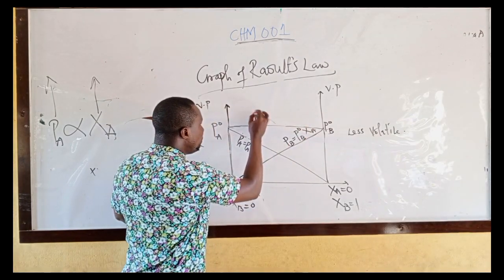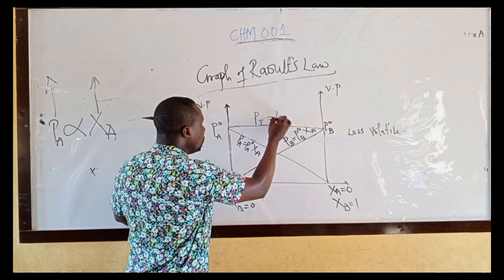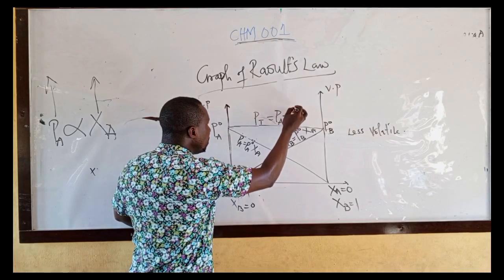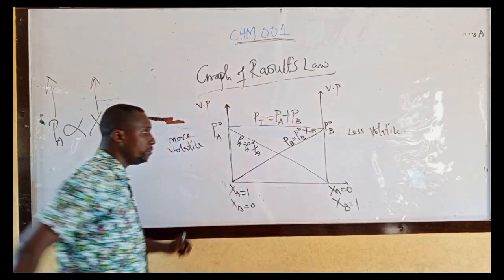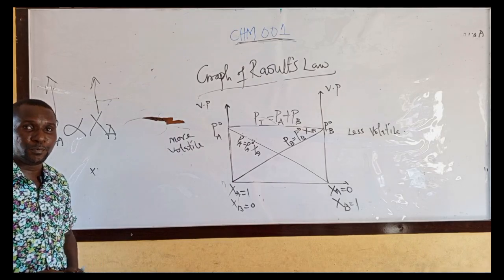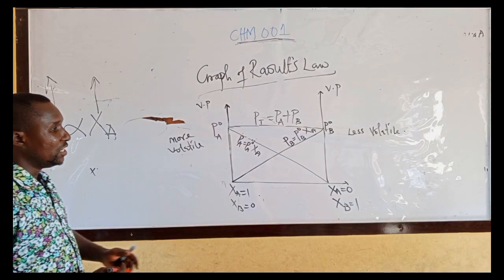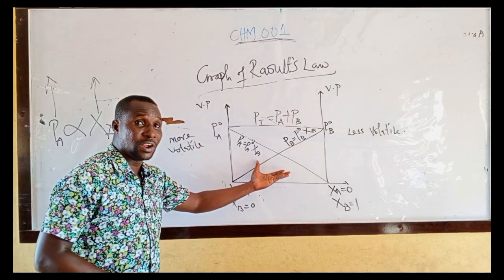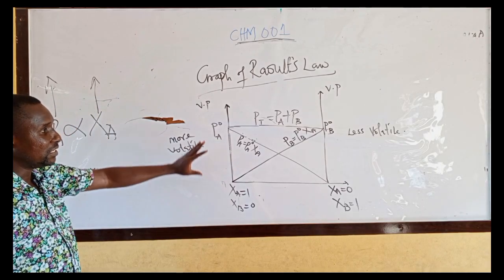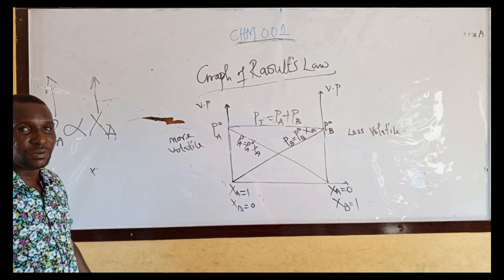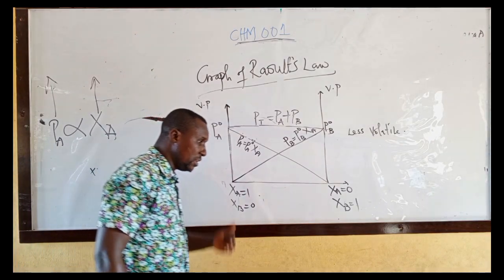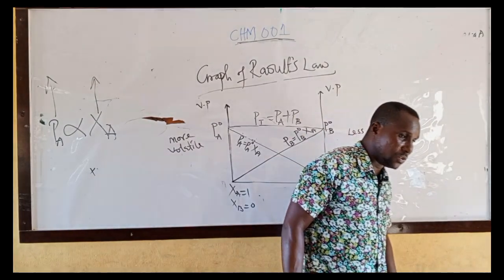The total vapor pressure is equal to partial vapor pressure of A plus partial vapor pressure of B. That is the total vapor pressure. This is what the Raoult's law graph looks like. This is the Raoult's law graph. Please take note of that.